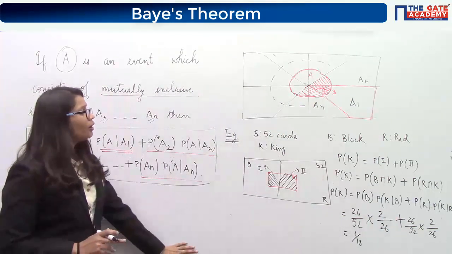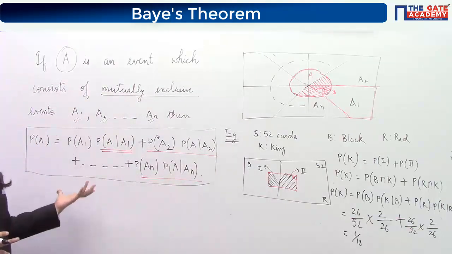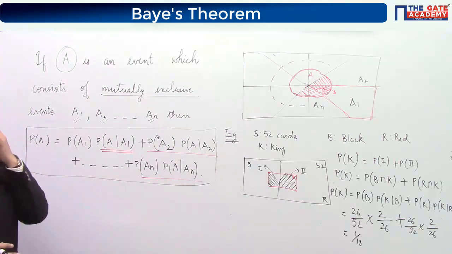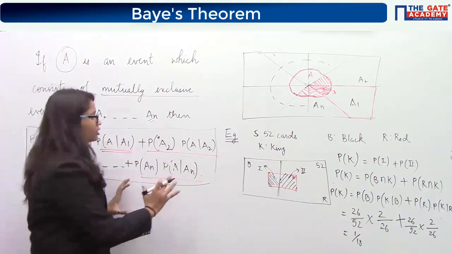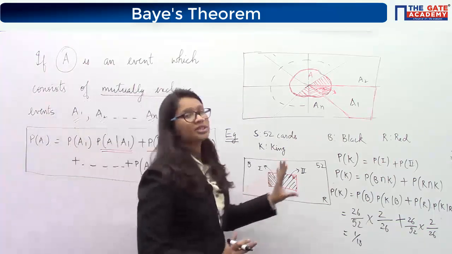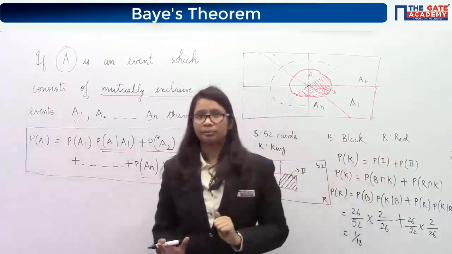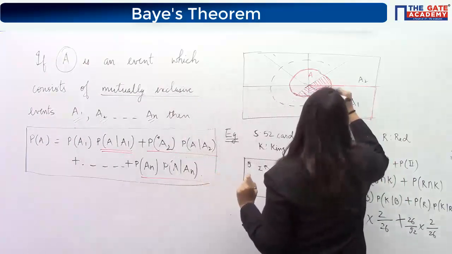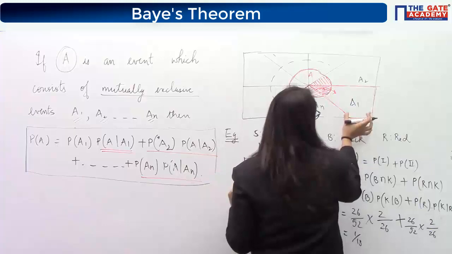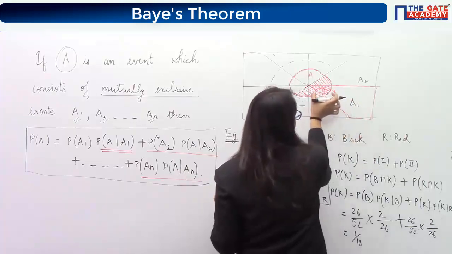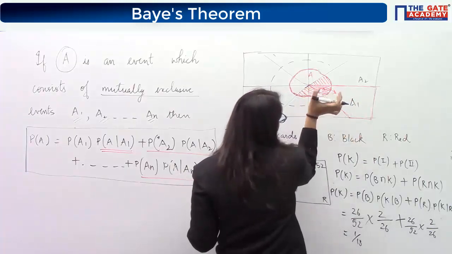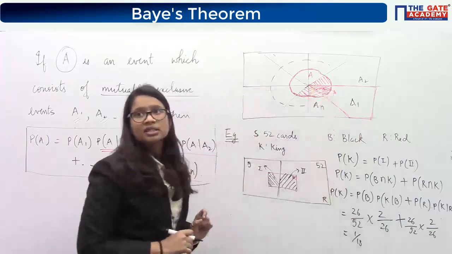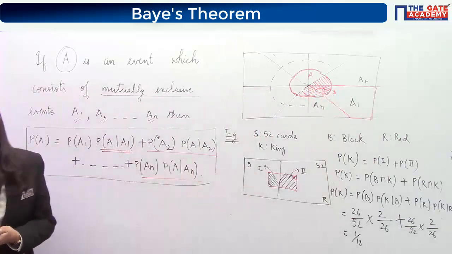So this is how the total probability theorem helps us. Now you can use this formula also, or you can use this Venn diagram also to solve the problem. Basically this red hatched region is nothing but P(A1) times P(A given A1). Similarly, you can add the respective areas.